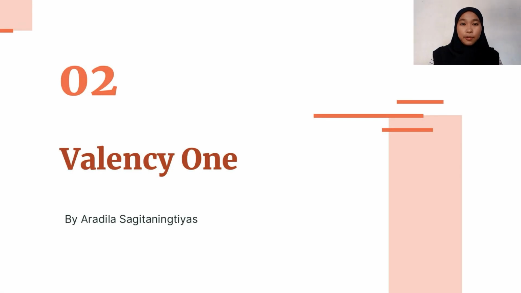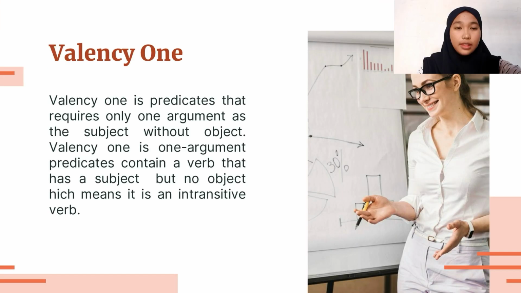Hello, I'm Aradila Sagitan Imtiaz from Group 5. My student number is 204190005. In this video, I will explain about valency 1. What is valency 1? Valency 1 is a predicate that requires only one argument as the subject, without an object. Valency 1 is a one argument predicate containing a verb that has a subject but no object, which means it is an intransitive verb.